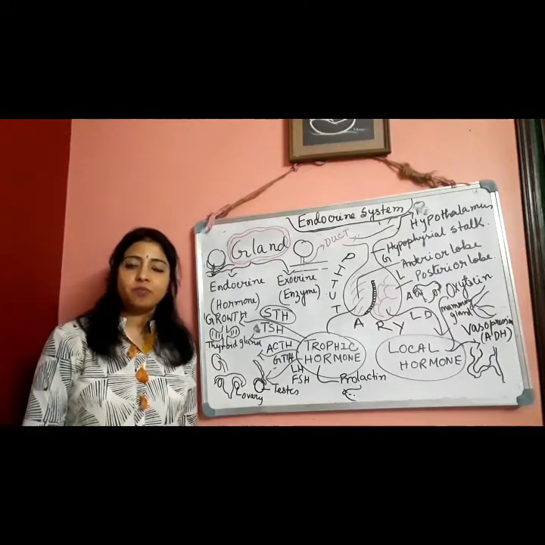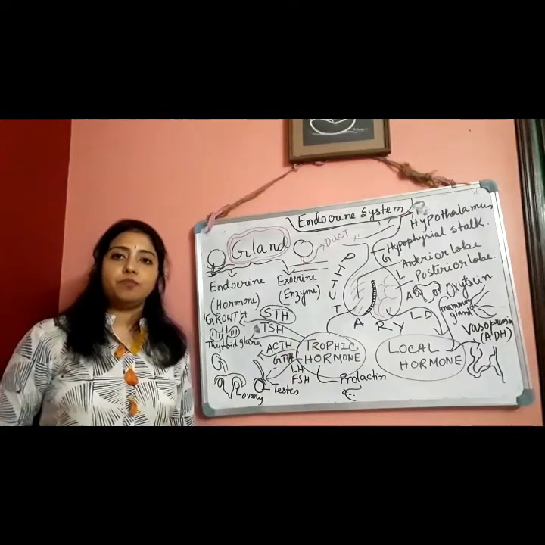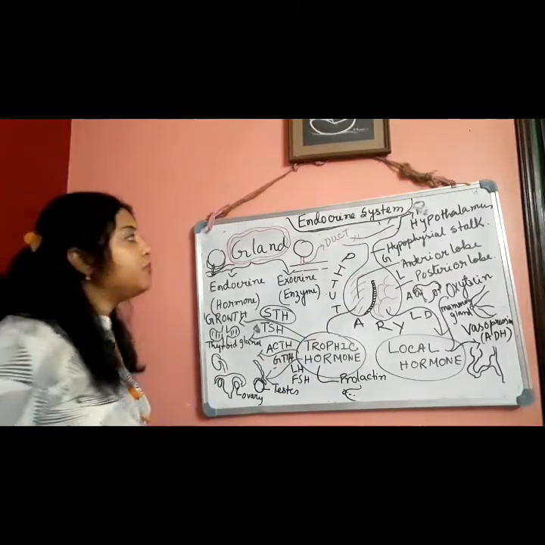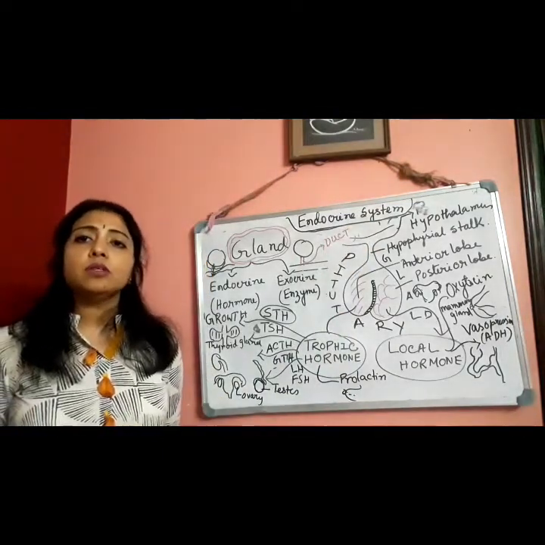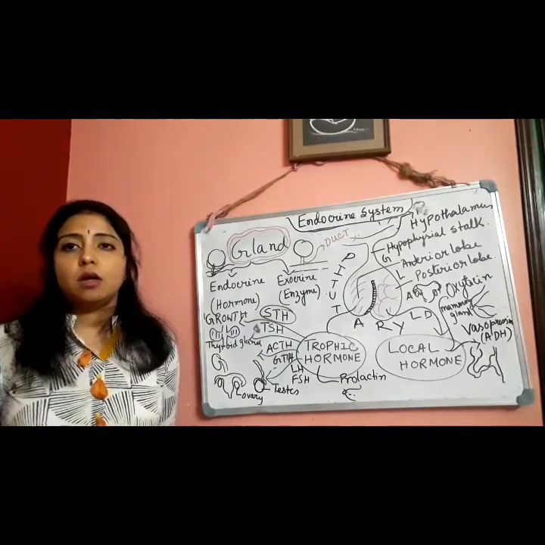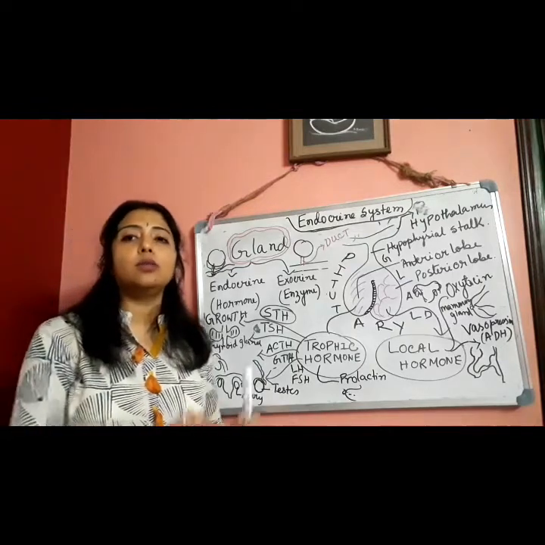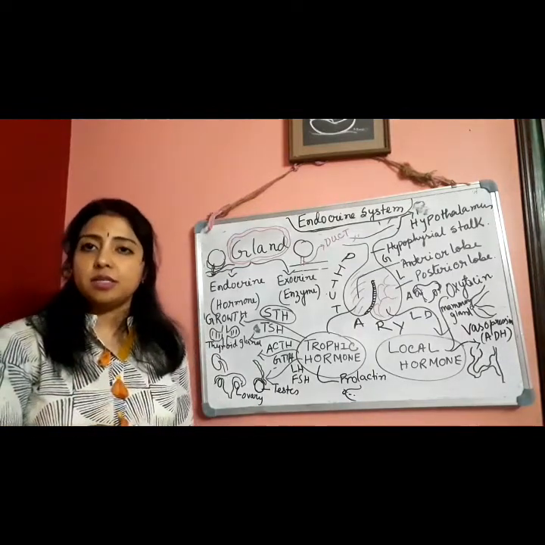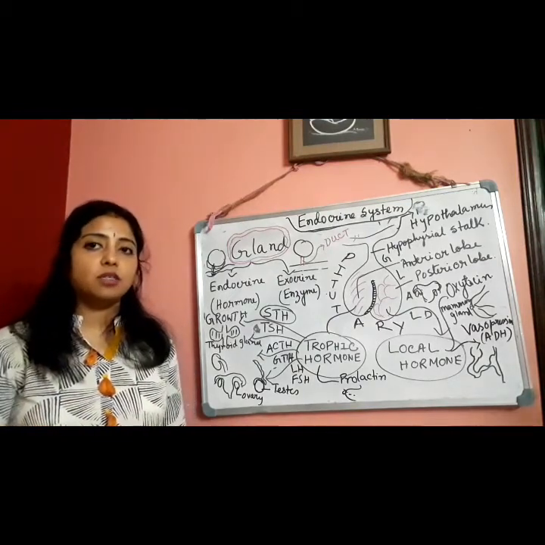Hi students. Today I am starting the endocrine system. So before starting the endocrine system, we have to be clear about what organ systems are. Different kinds of organs form an organ system. Suppose the digestive system: here stomach, intestines, esophagus, all are included under the digestive system.